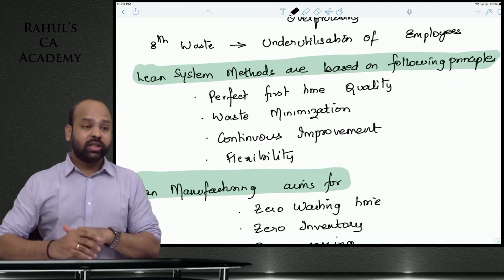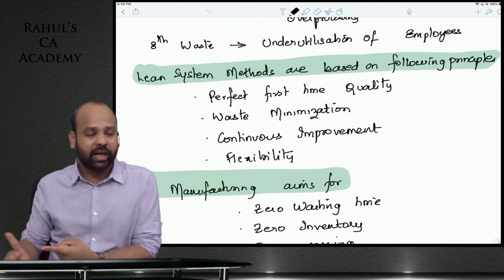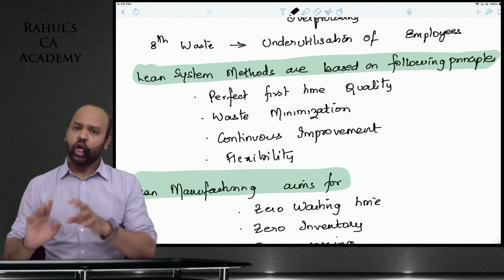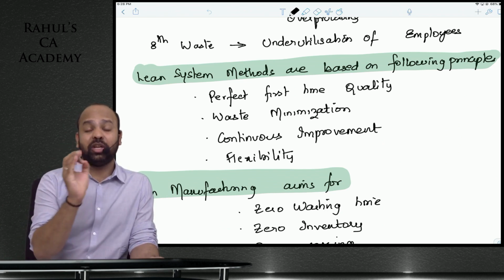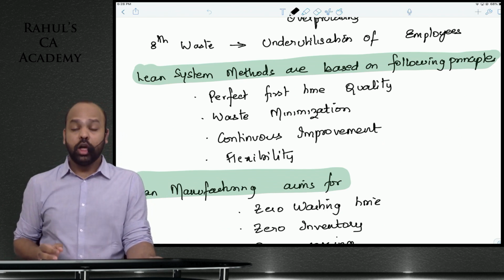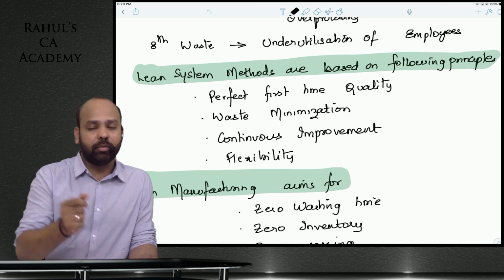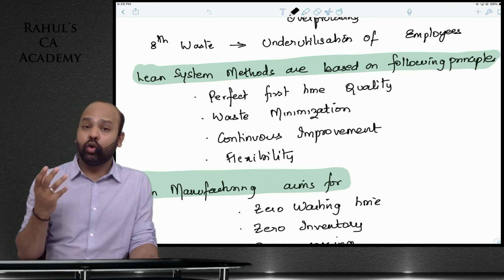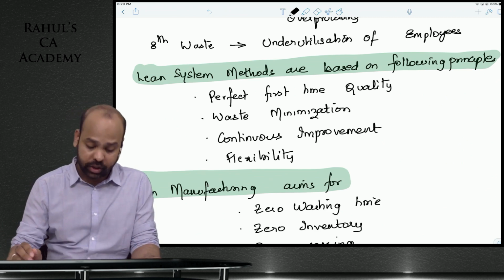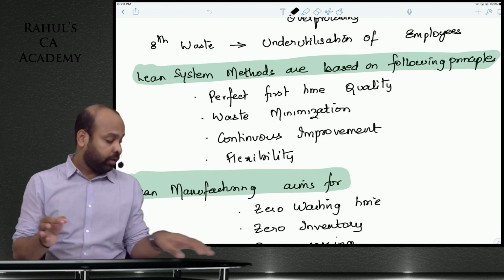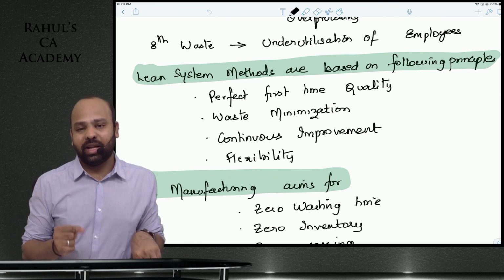Now, lean system methods, whatever we spoke about, your Kaizen costing, just in time, 5S, total productive maintenance, all of them are based on certain principles. They say you should manufacture perfect quality product the first time. If you manufacture perfect quality product the first time, you do not have to worry about rework from defects. You are obviously ensuring that you do not end up wasting resources on those defective products being manufactured. It says you will have to minimize waste in every aspect of the organization.